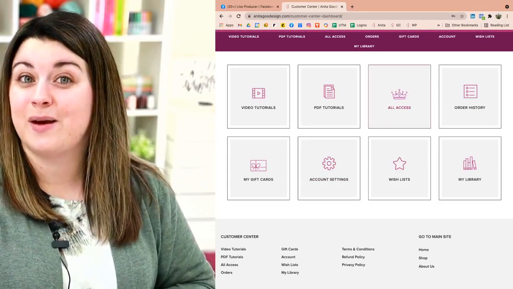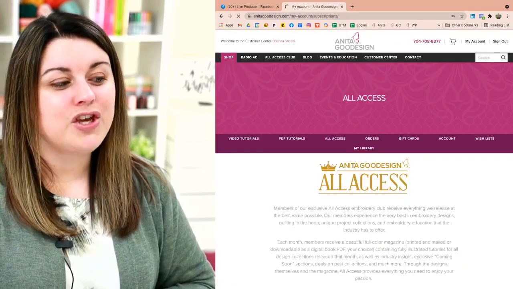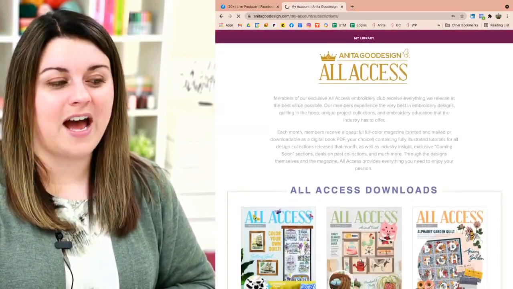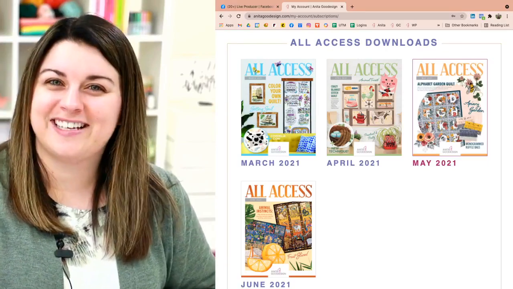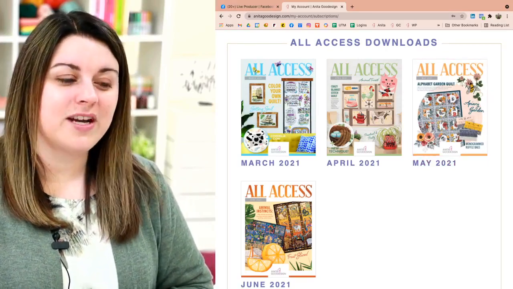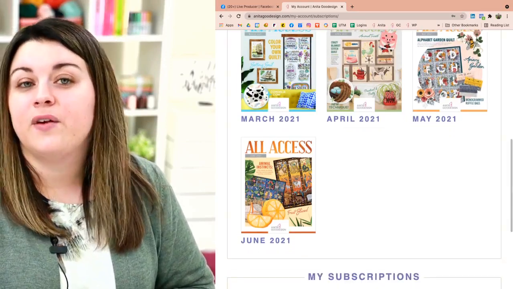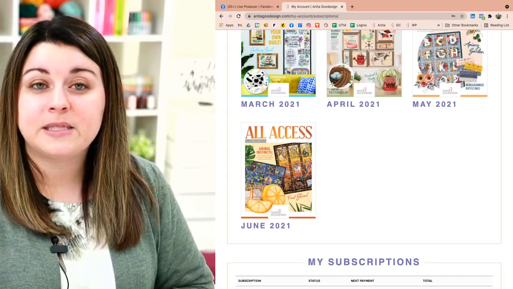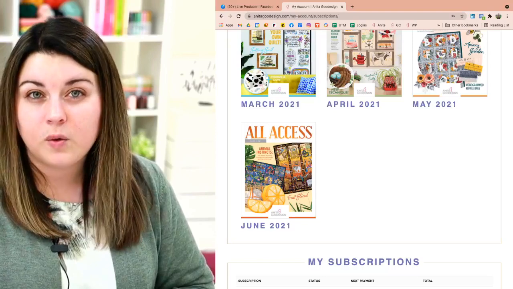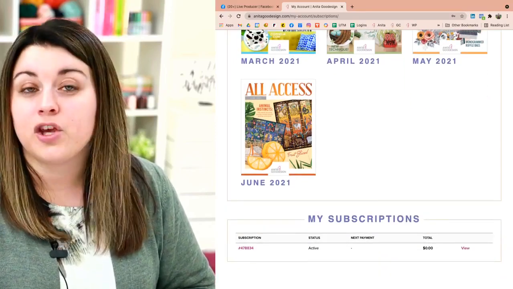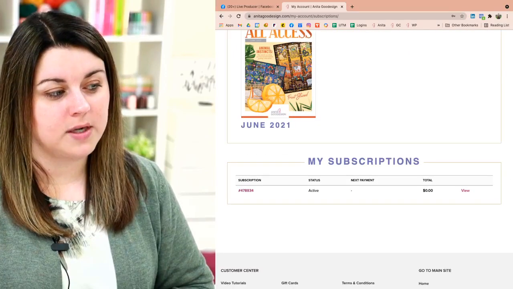So this is a brand new tab that wasn't here before, so you can go ahead and click All Access here, and this is how you are going to access your files. So you can see here I've created myself this dummy account and given myself all access for a few months. So when you actually click in, you're going to see all of the months of all access that you have right here. Now, if for some reason you weren't a member or there was a lapse in your membership, some of these might be grayed out and they wouldn't be clickable for you. But the months that you are a member and that you have access to, they are going to be clickable links.